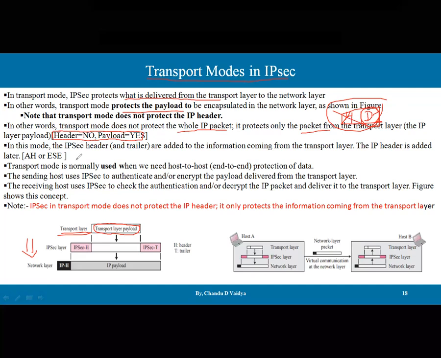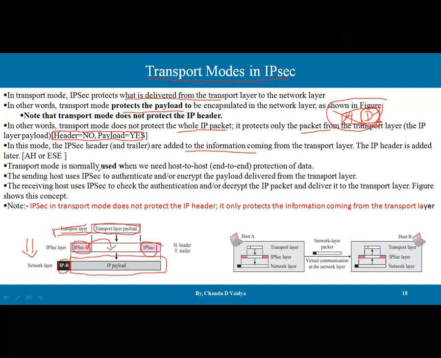I hope the main definition is clear. In this mode, the IPsec header and trailer are added to the information coming from the transport layer, and then the IP header is added to that. So whatever payload is available from the transport layer, the IPsec header is added to it, so the data in front is secured, and the trailer is also added for security purposes. Then the IP header is added at the last. The IP header in front of the data becomes the IP payload, and that is what is secured. This is the meaning.